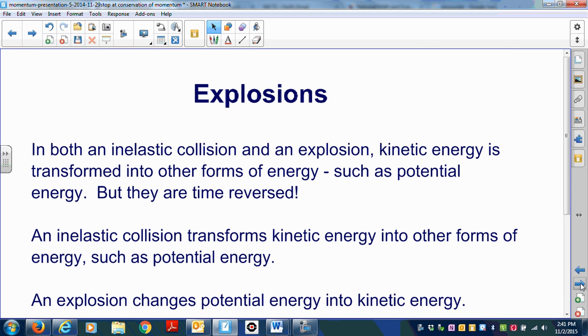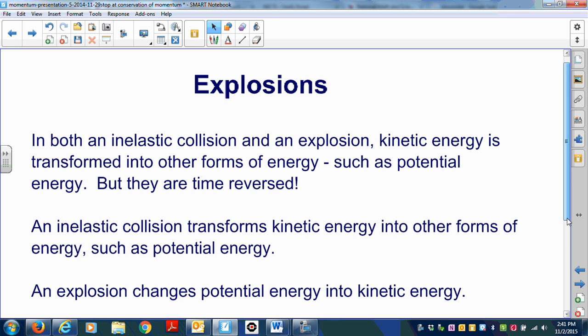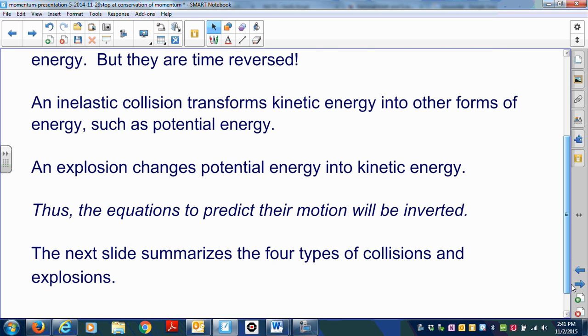In both an inelastic collision and an explosion, energy is transformed into other forms, but they are time reversed. An inelastic collision transforms kinetic energy into other forms of energy, such as potential energy. An explosion changes potential energy into kinetic energy. Thus, the equations to predict their motion will be inverted. The next slide summarizes the four types of collisions and explosions.